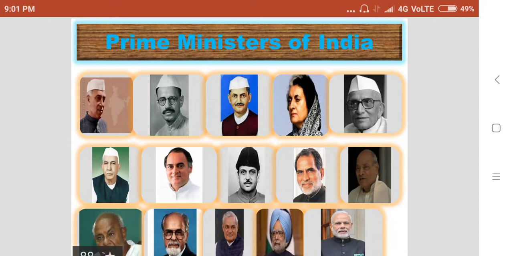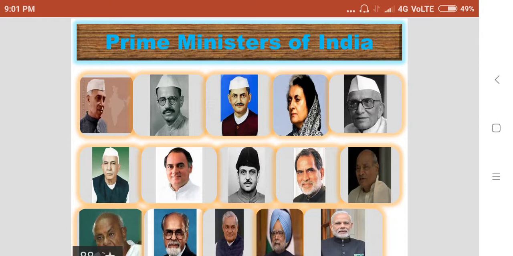And from Karnataka, H.D. Devegowda got a chance to become the Prime Minister of India, and I.K. Gujral also became the Prime Minister. Then Atal Bihari Vajpayee became Prime Minister of India and completed a full term of 5 years. Then again, under the Congress party, Dr. Manmohan Singh became the Prime Minister of India for 2 terms.